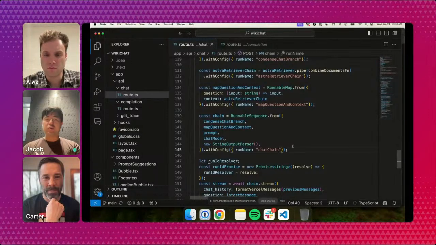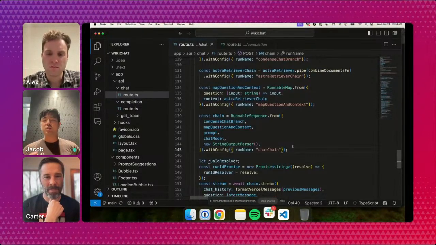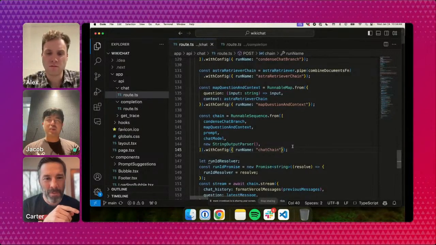And we're going to either, depending on whether there's chat history or not, perform some transformation of the user's query to make it easier to search on. Then we're going to map that question and any other retrieved context into the prompt. Then we're going to use all that context, pass it to our GPT-4 model, and generate some final answer based on the retrieved data. And that's the basic retrieval augmented generation flow.